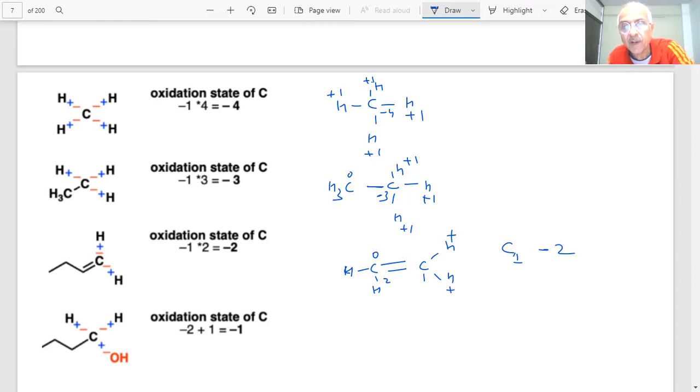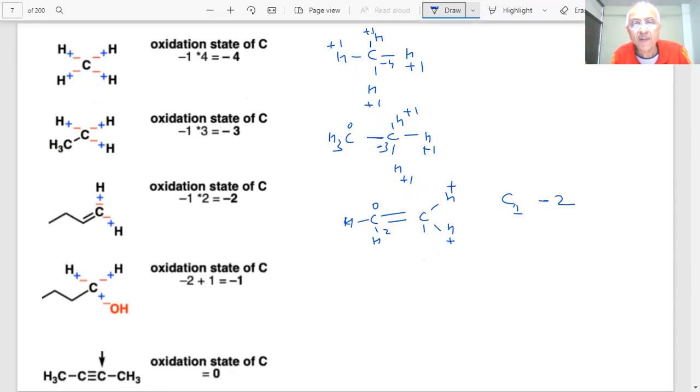And if I take this compound, student, what will happen? Hydrogen is plus 1, plus 1, plus 1. This oxygen is not minus 2, because it is forming two bonds. Oxygen has a double bond, and this is a single bond, this is OH.